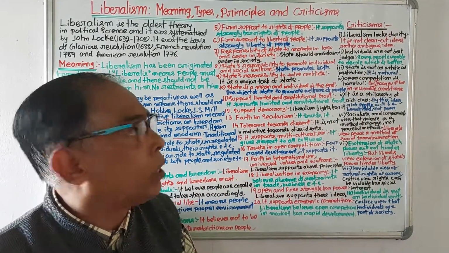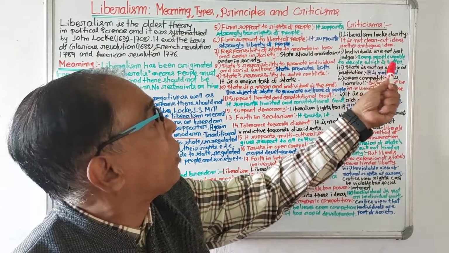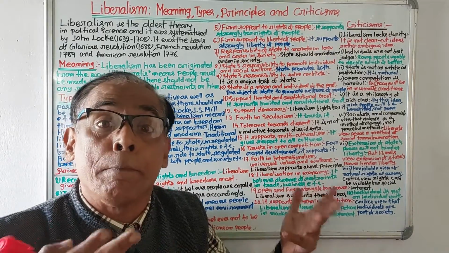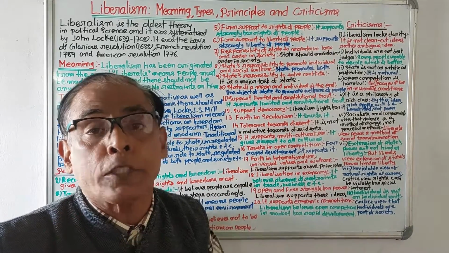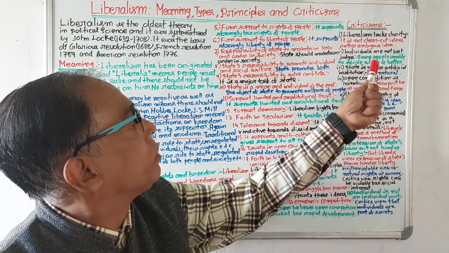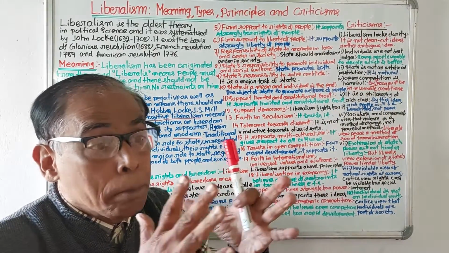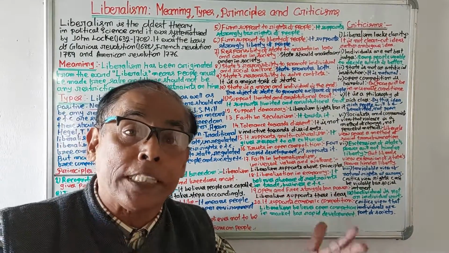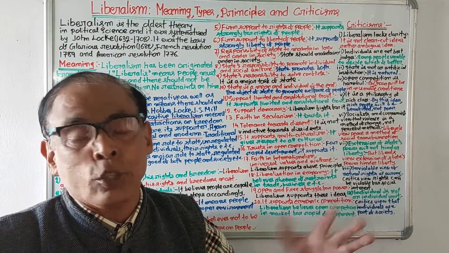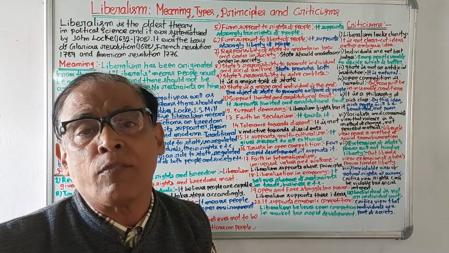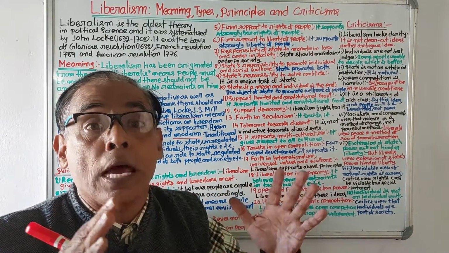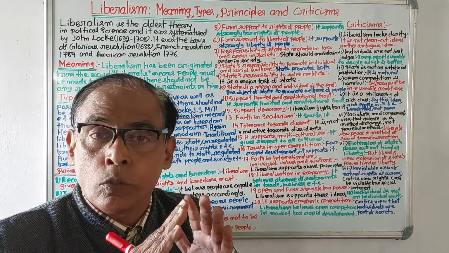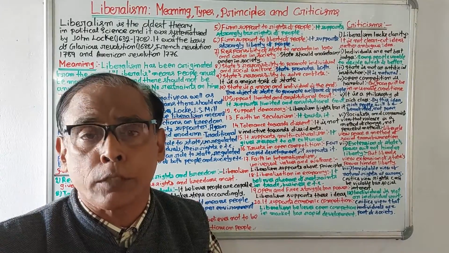Number 2, individuals are not the best judges. Liberalism believes that individuals are the best judges. They can take proper steps. But according to critics, individuals are not the best judges because some people are unable to decide what is good and what is bad. So critics criticize the idea of liberalism that individuals are the best judge of themselves. Critics view that most individuals are not the best judges of themselves.